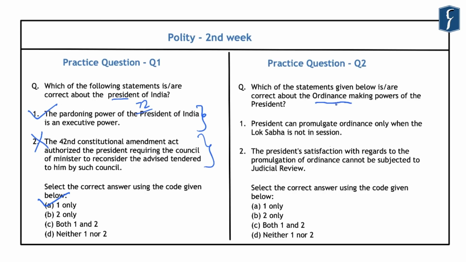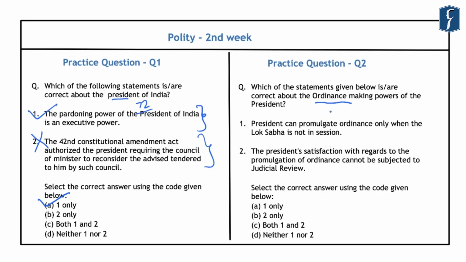the President? First is that the President can promulgate ordinance only when the Lok Sabha is not in session. Second statement reads that the President's satisfaction with regard to the promulgation of ordinance cannot be subjected to judicial review.